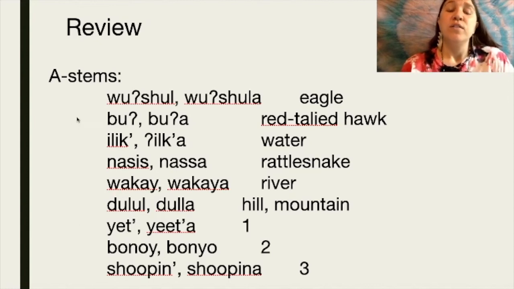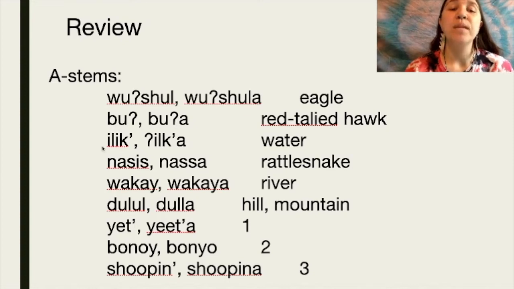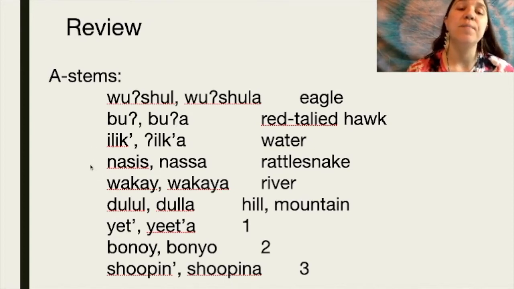So starting off with eagle, we have wutshul, wutshula. Bu, bu'a for red-tailed hawk. Ilik, ilka for water. Rattlesnake, nasis, nasa. For river, wakai, wakaya.